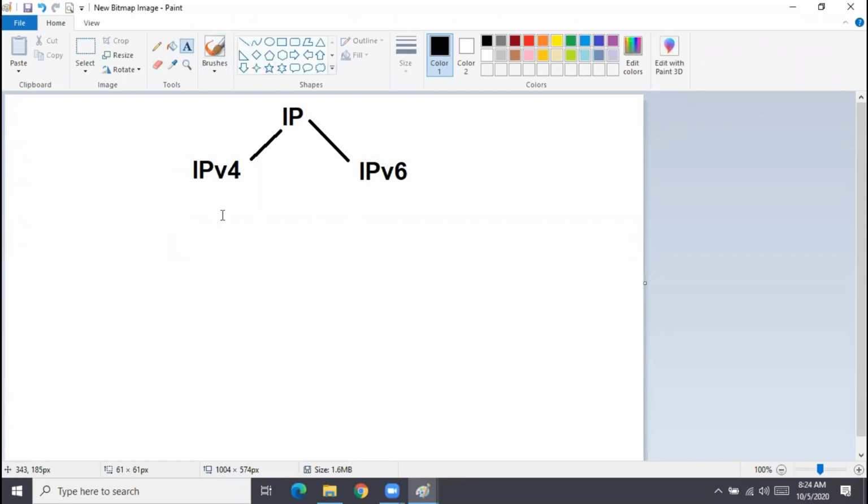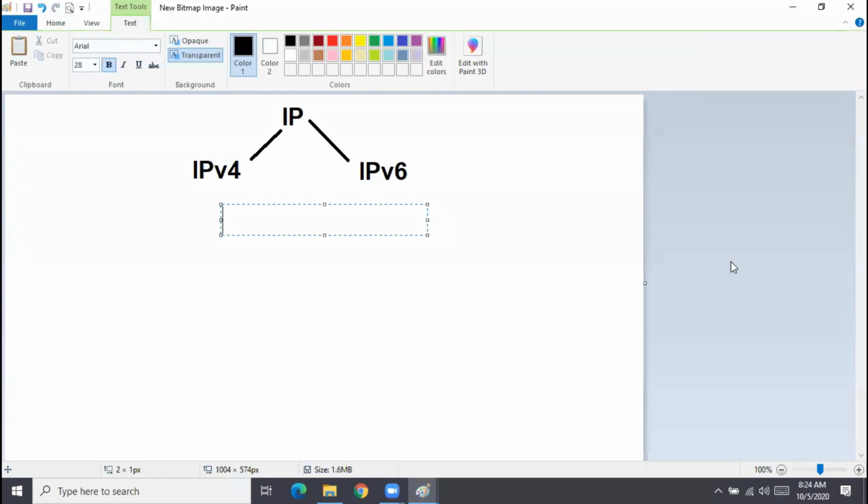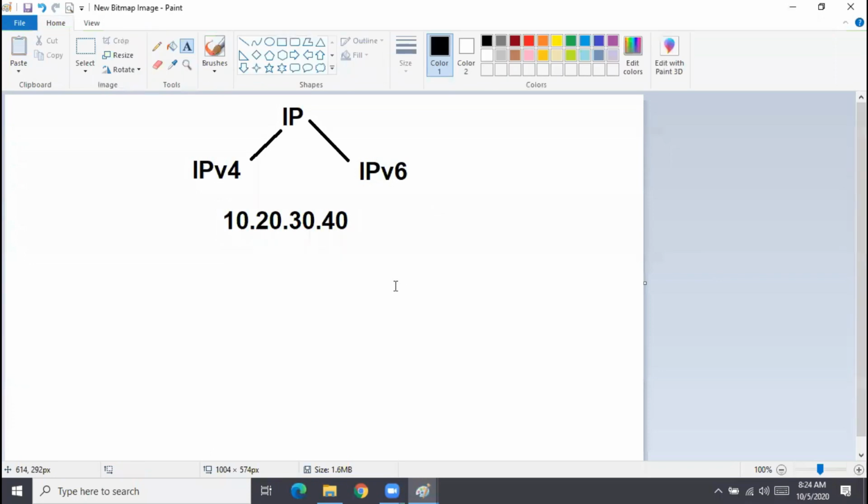So let's say I give you some IP address. Let me type an IP address: 10.20.30.40. What is this? It's an IPv4 private IP address. Good. What else can you say? It's a Class A private IP address. Very good.